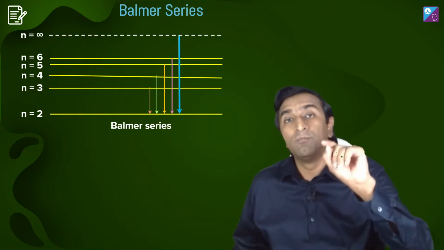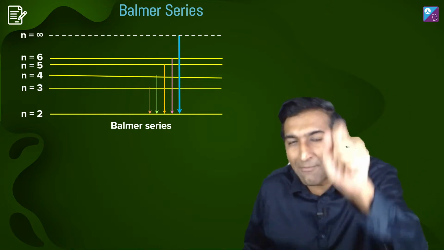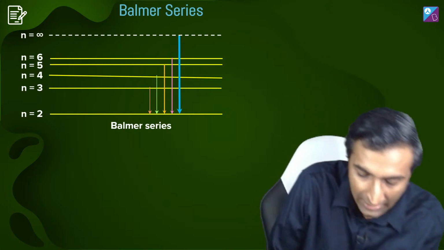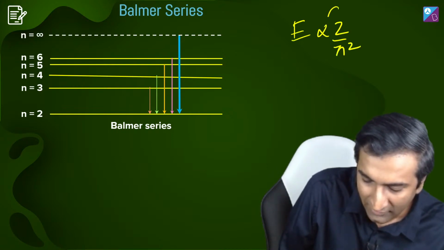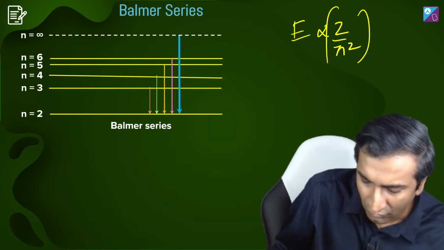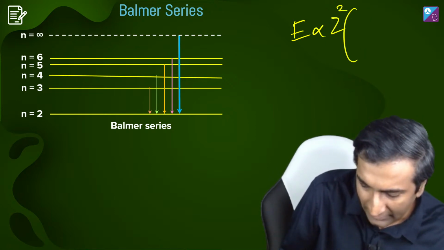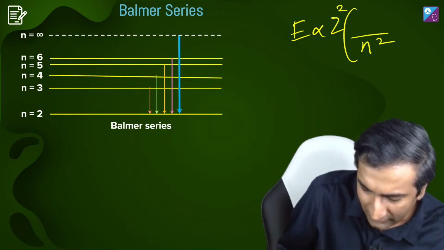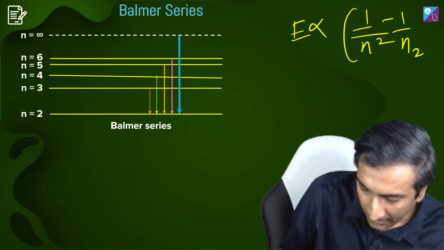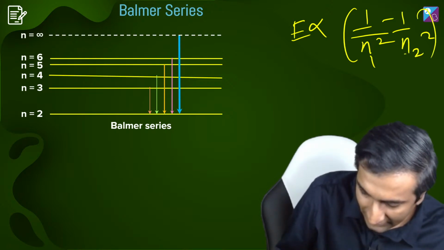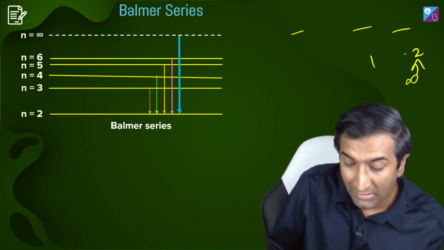Look, when the electron falls from n equal to infinity to n equal to 2, you get the maximum energy. How? Energy is proportional to Z square by n square. Take out Z square, whatever, it's 1 by n square times some constant. Let's assume it's for hydrogen, so 1 square and 2 square. If I put this one to be infinite, that's the maximum energy.